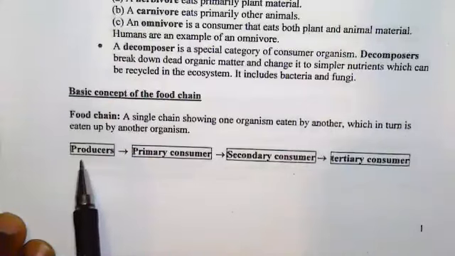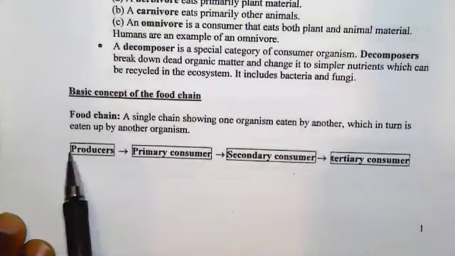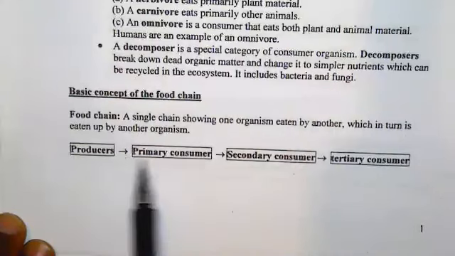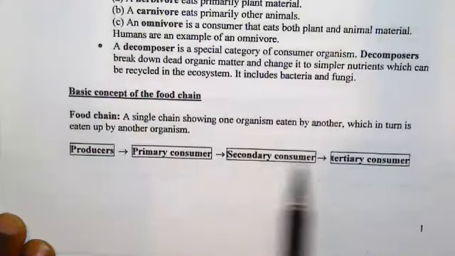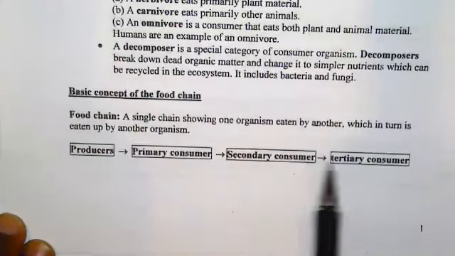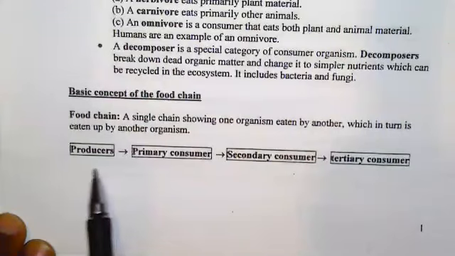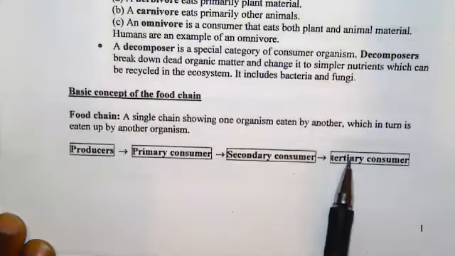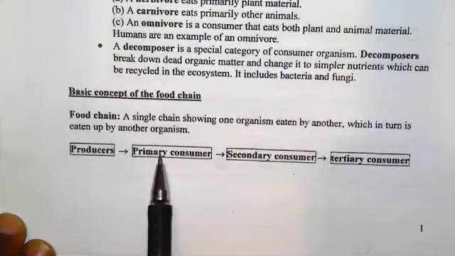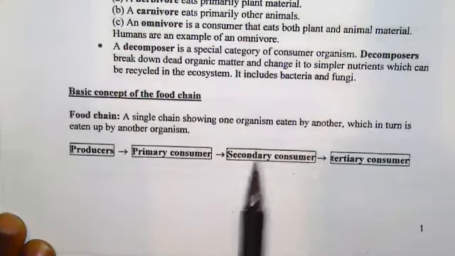So you have producers, the first group, then they provide food for the primary consumer. Then the primary consumer provides food for the secondary consumer, and the secondary consumer provides food for the tertiary consumer. So when you have a question like this, you follow the arrow. This produces food for that, and this produces food for that.